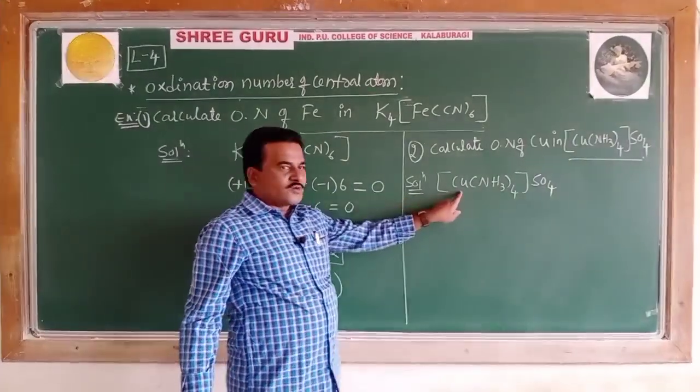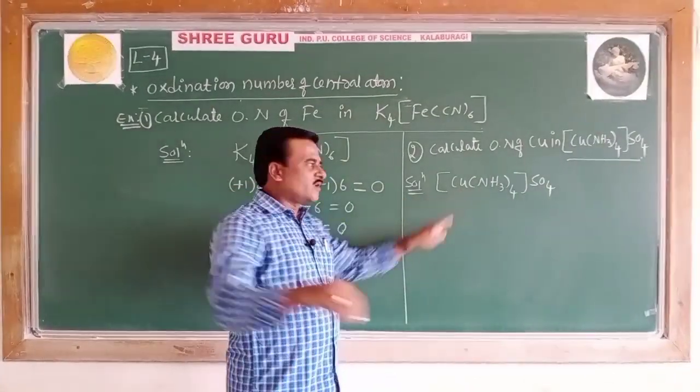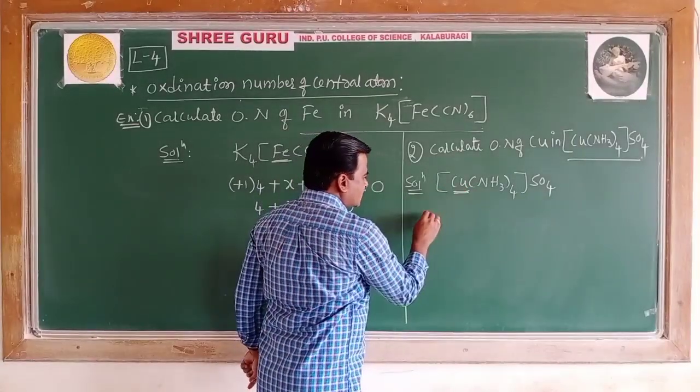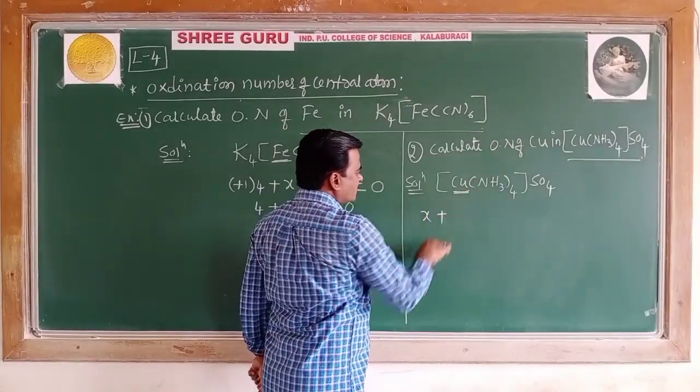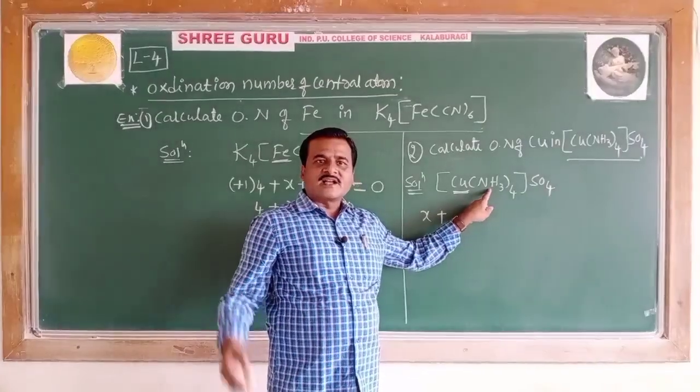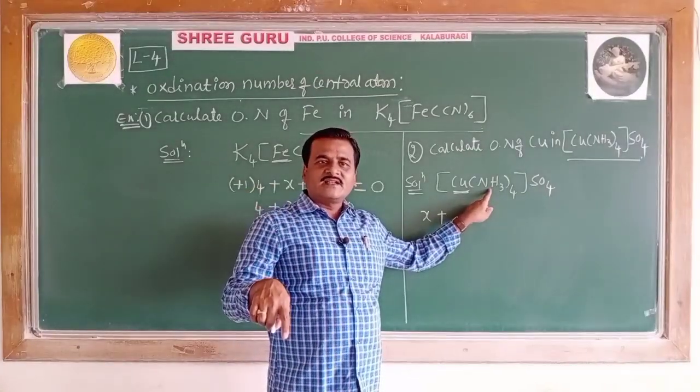Now Cu, whose oxidation number is to be calculated, is taken as X, plus NH3, called the ammine ligand.